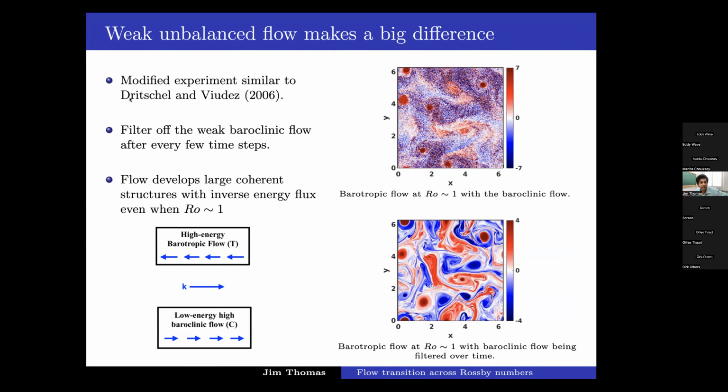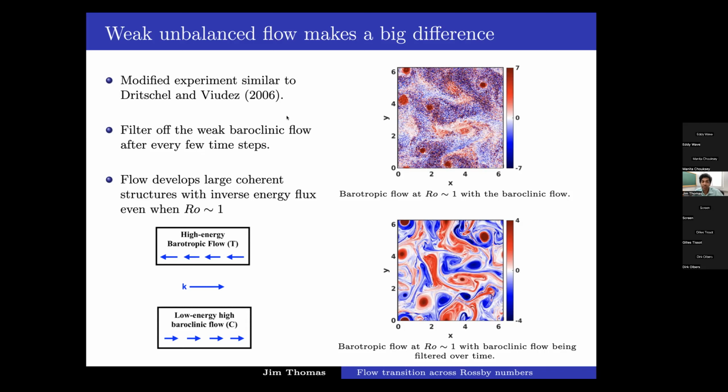And I think this was very well noticed by Trish and Wood in this paper. One of the things they do in this paper is they integrate the Boussinesq equations, and they keep track of the flow that's associated with the PV field, and everything that's not associated with the PV field, they filter off as a function of time. And when they do that, they find that even when Rossby number is order 1, they're able to find structures and properties of balanced flow and QG-like dynamics, provided you filter off things that don't project on PV.